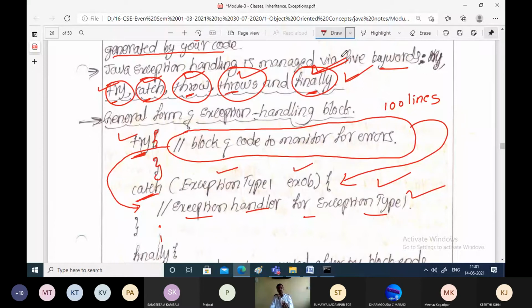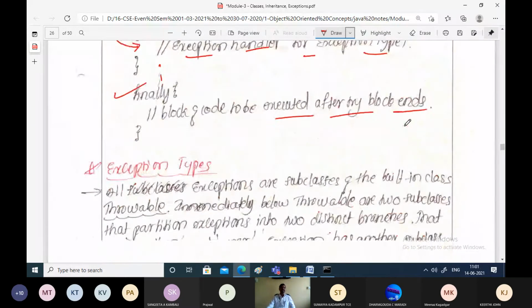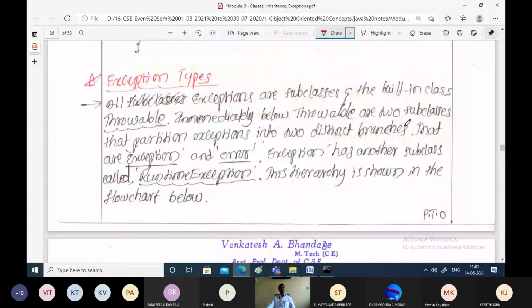And finally is the set of statements which will execute at the end, whether there is an error or not, whether you are going to handle the error or not. All the statements present in the finally block will execute. That is the block of code to be executed after the try block ends. It is just a set of statements which will execute at the end of the try and catch blocks. Now we'll be studying about these in detail one by one.